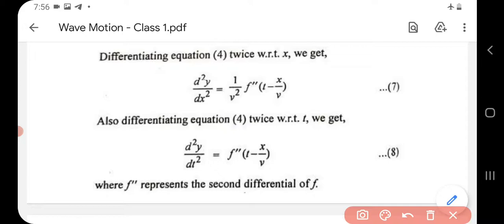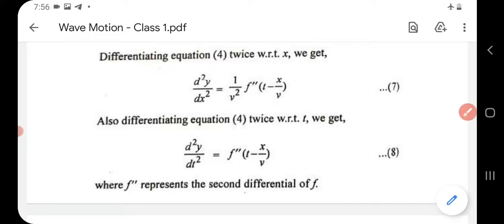Okay, so f double dash, you know, it represents second differential. If we put f dash, it is first differential. If it is f double dash, it represents second differential. That is f dash means dy by dx, f double dash means d square y by dx square. Hope all that you have learned in your lower classes. Okay, so we have got equation 7 and 8.